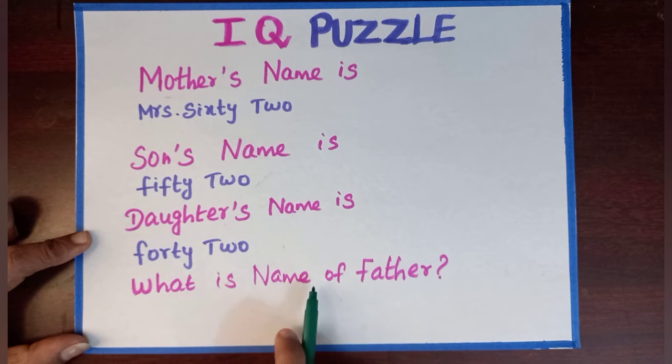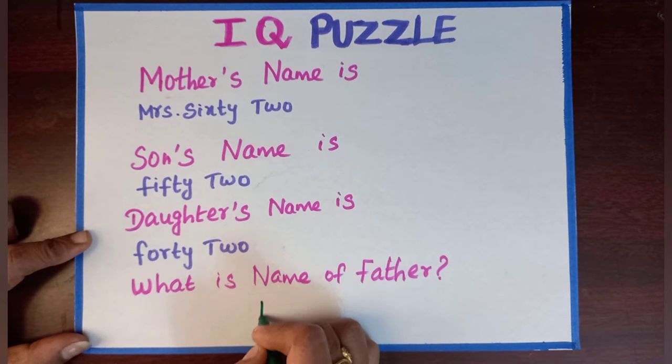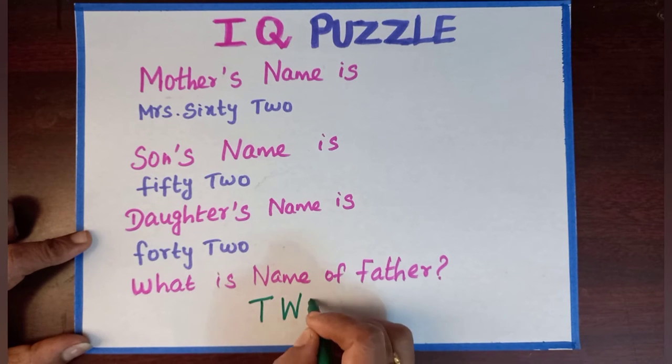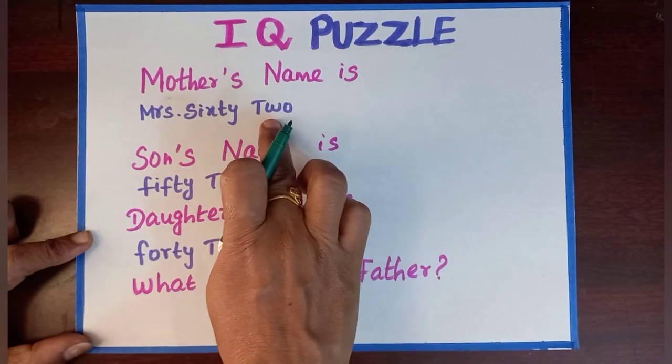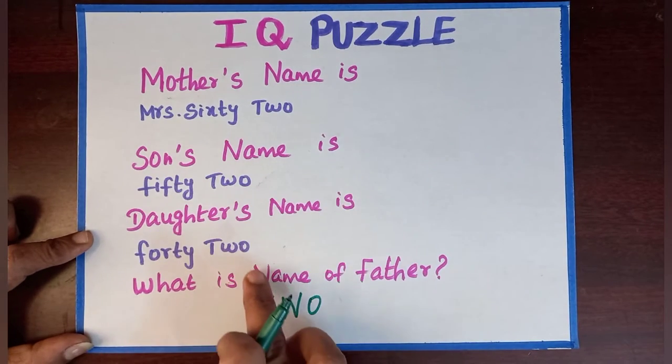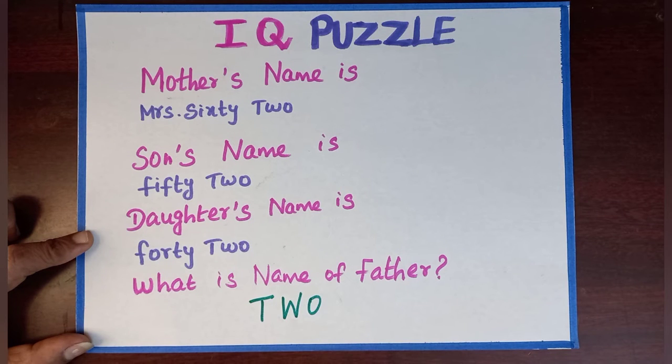What is the name of the father? Here is the solution. Father's name is 2. Father's name is the second name of mother, son and daughter. So the solution is 2. The name of the father is 2.